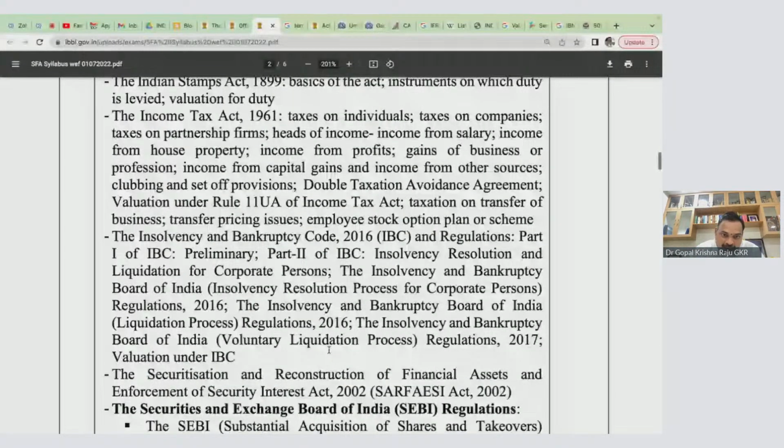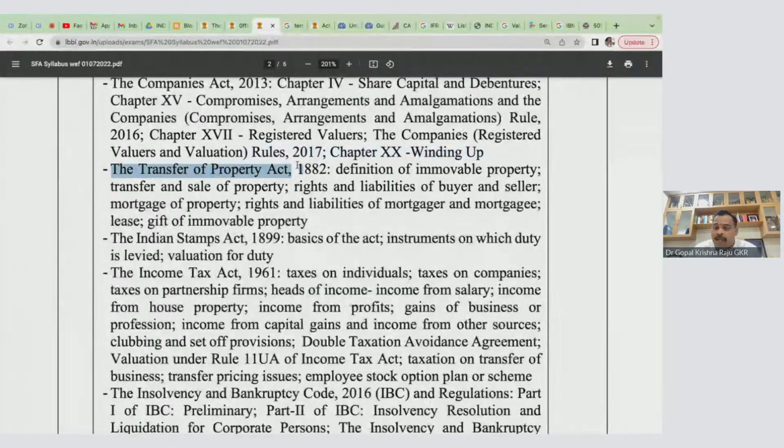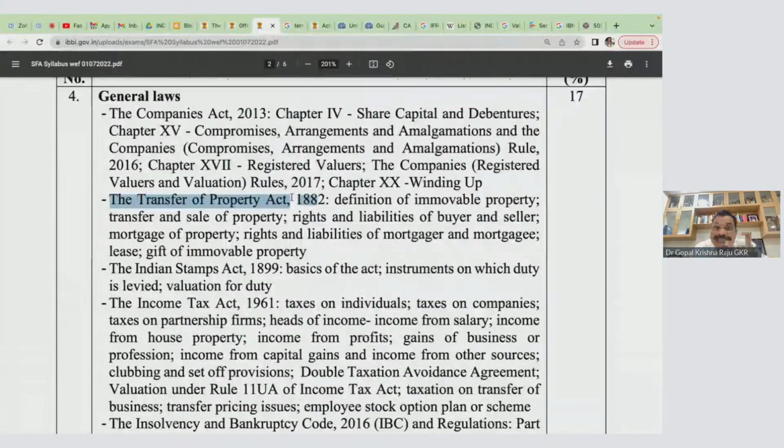Similarly, valuation under IBC. Look at this. So it is not that the entire subject is relevant. No, TOPA, Transfer of Property Act, do I have to read it? Not necessary. Only those areas which have relevance to valuation. So that is why please focus on the syllabus. Transfer and sale of property, those provisions alone please read. Rights and liabilities of buyer and seller, those provisions alone please read.